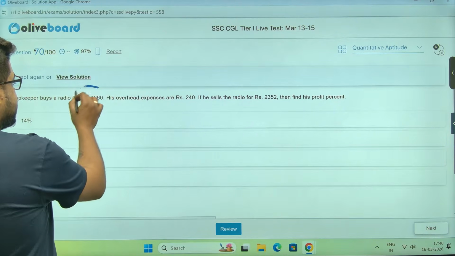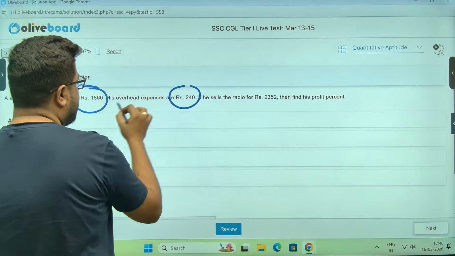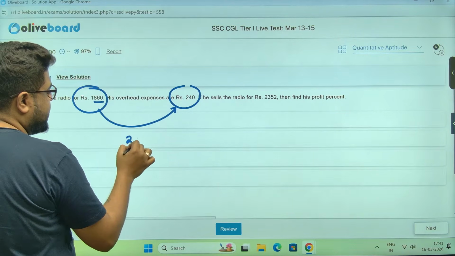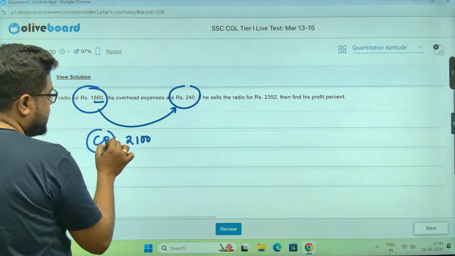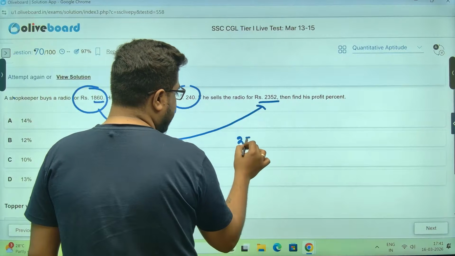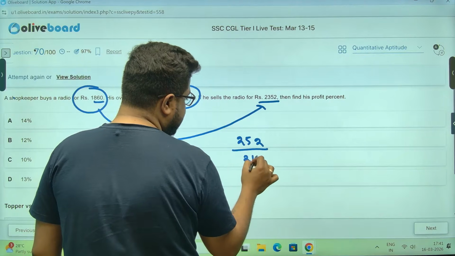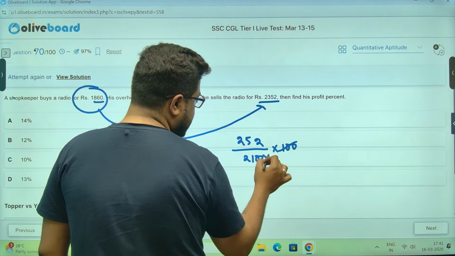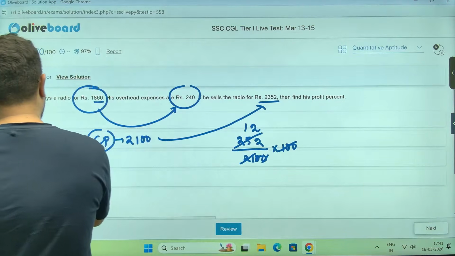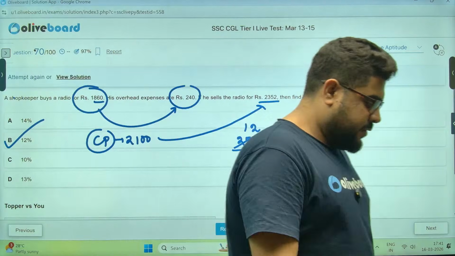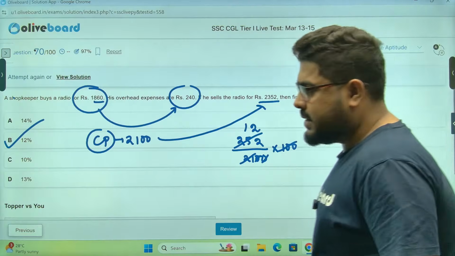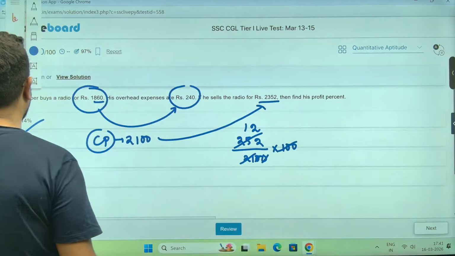Shopkeeper buys at this CP. Overhead gets added to CP, we all know. 60, 40, 100, so 20, 100 is the actual CP. SP is given, so the profit percentage: profit is 252 out of 2100, into 100 percent. 21 ones are this, 21 twos are this. 12% is the answer. Very simple. It was a free hit question. Okay? Chalo, moving on.